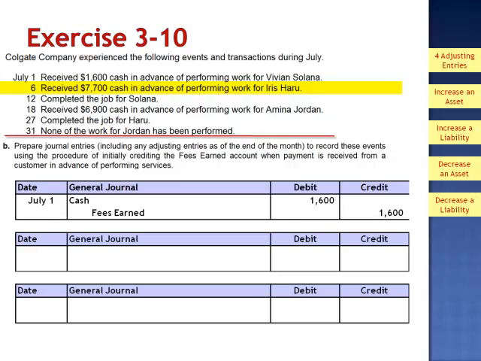On July 6th, we received $7,700 cash in advance of performing work for Iris Haru. Again, even though we haven't done the work, our company's policy is to record this as revenue, debit cash, and credit fees earned. On July 12th, we complete the job for Solana.